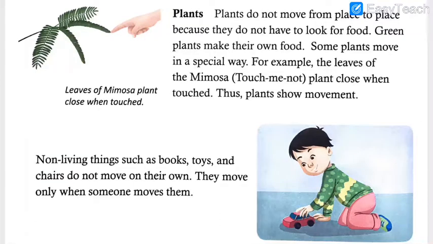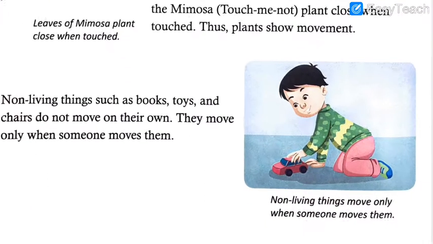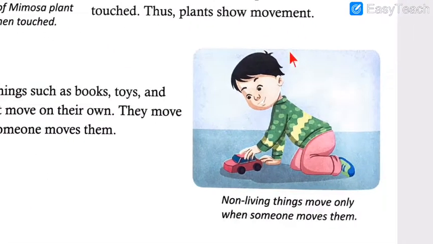Now, students, here you can see the picture. I will bring it to the center so that you can see it clearly. You can see a boy playing with a toy car. Though the toy car has wheels, it cannot move on its own, because it is a non-living thing. You can see that the boy pushes the toy car and then it moves. This is how you even play. Either you push it, or, as it is modern times, you have a remote control car, but that is also a kind of technical force you give to the car, isn't it? So that is what this picture shows you, that non-living things need a certain force to move. They cannot move on their own.